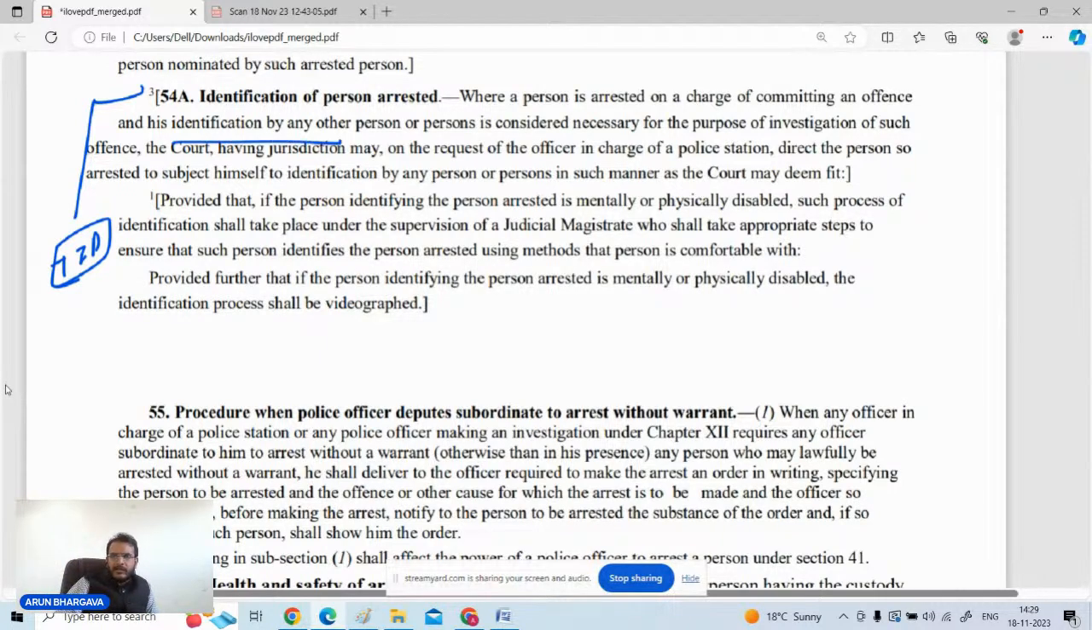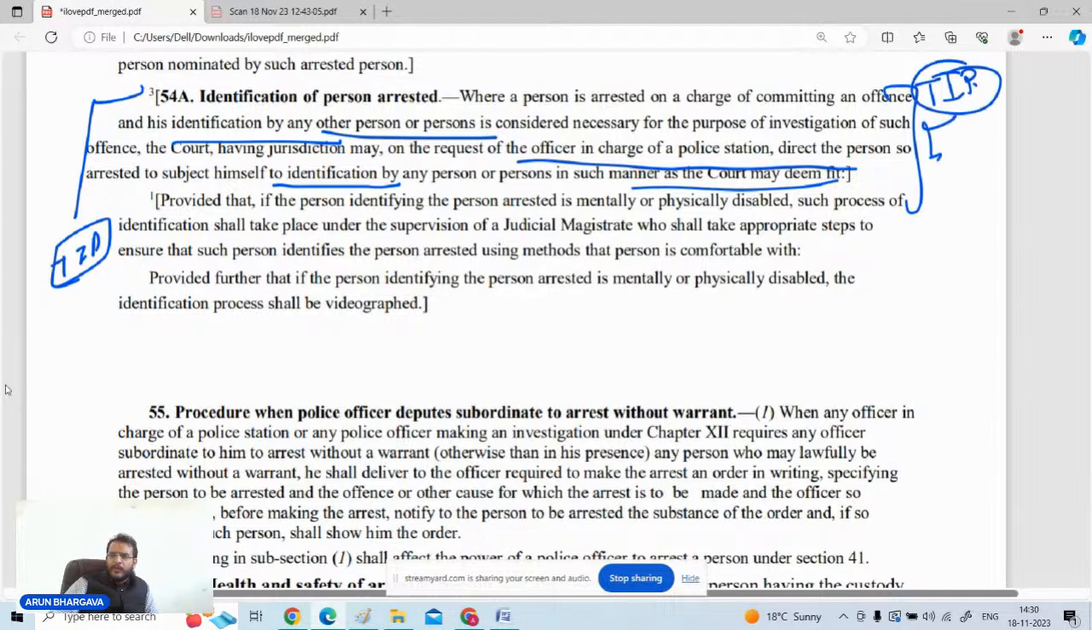Identified by the witness or by some other person, that is, witnesses, then the officer in charge of the police station will direct the person to subject himself to the identification in the manner as the court may deem fit. So this is the whole concept of the Test Identification Parade: how the TIP will be held, who will be conducting it. Generally, executive magistrates will be conducting the test identification parades.